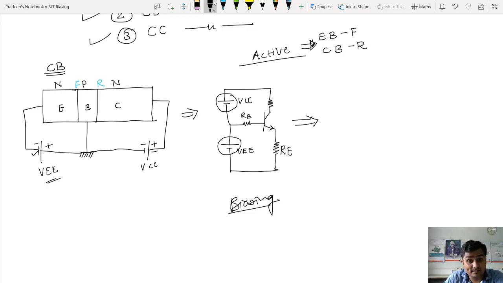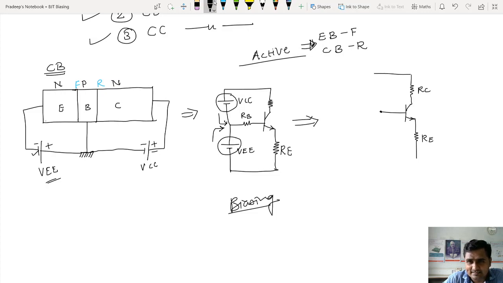Now I will draw a circuit which will provide negative voltage to the base from this point, positive voltage to the base from this point, but I will use a single battery. I will just reduce the circuit. Just check how I can reduce the circuit. Again, I will have the same transistor. A small resistor is connected at the emitter. Again, a small resistor is connected at the collector. Give the same names, RE and RC. Then the base.